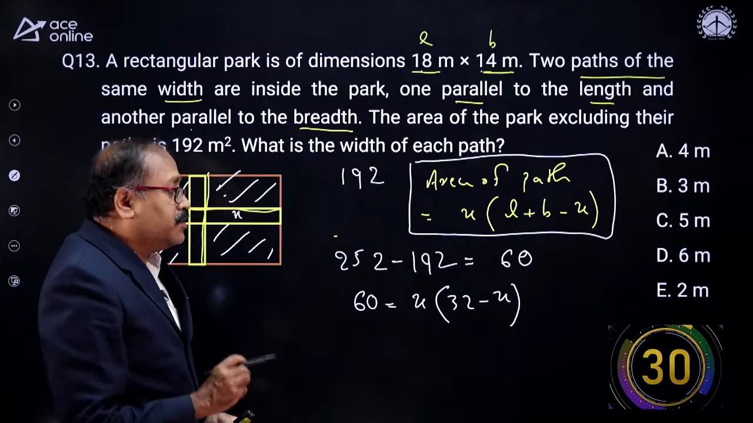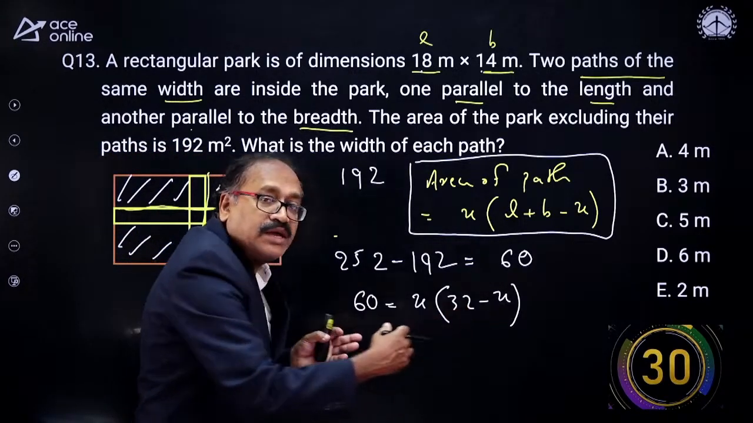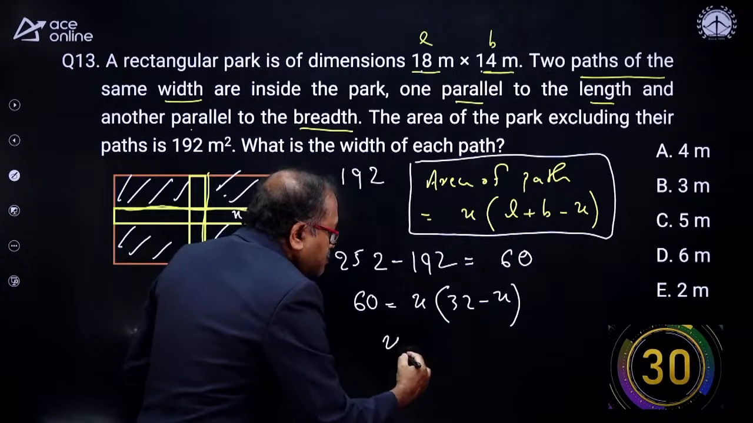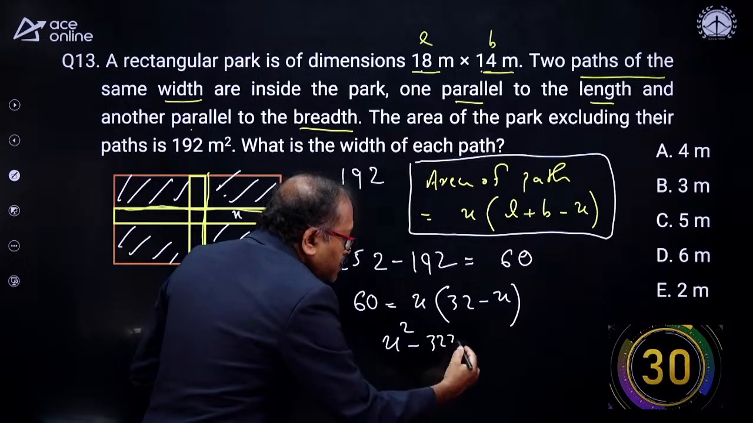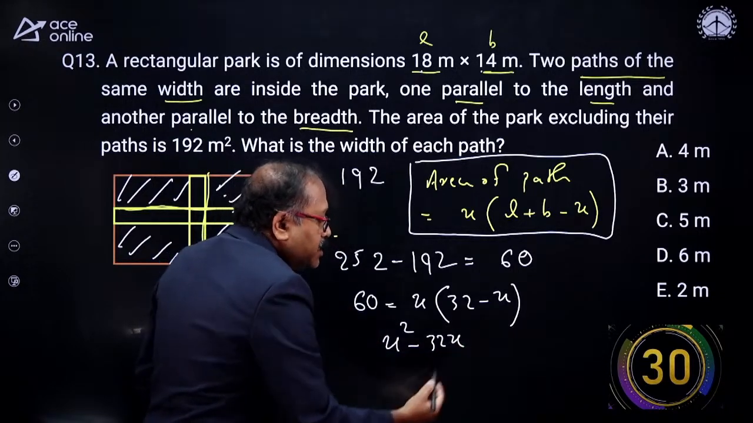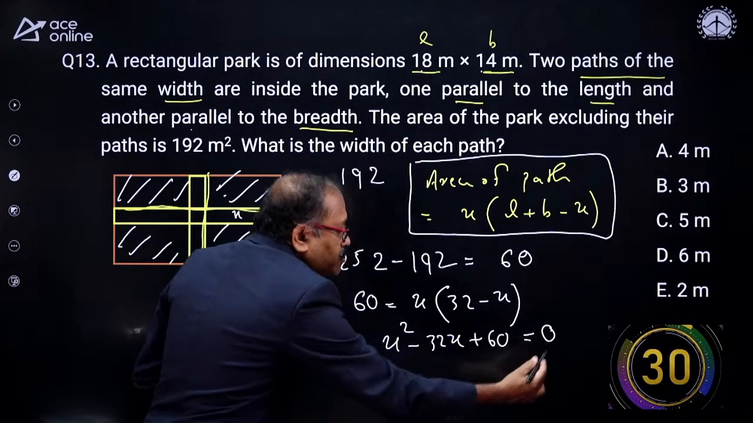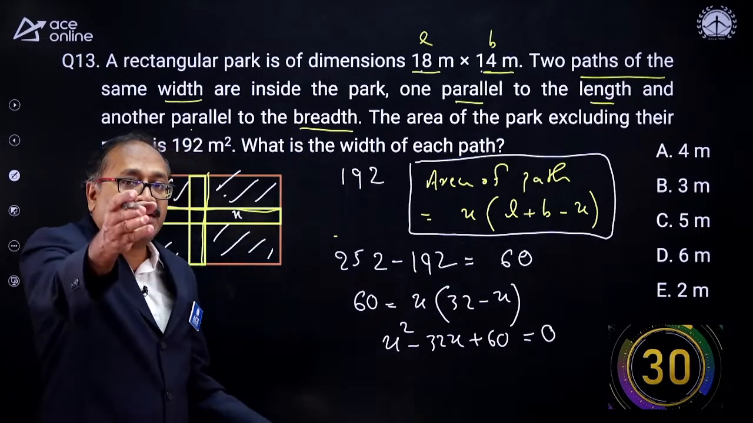Now here I get a quadratic equation. Multiply both sides by minus, then it will become plus. So x square minus 32x, and here it is minus 60. When it comes to the other side, it becomes plus 60, which is equal to 0. From here I need to find out x.